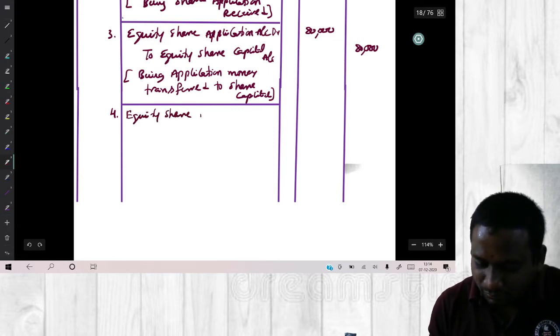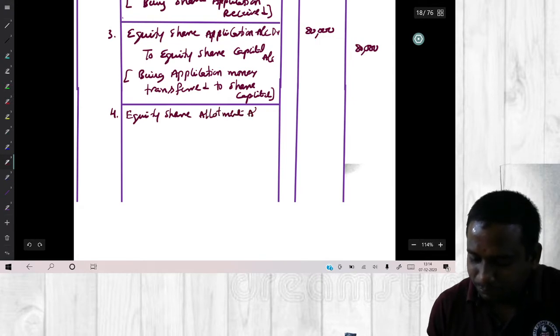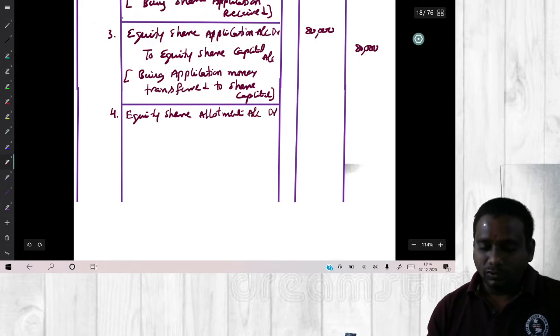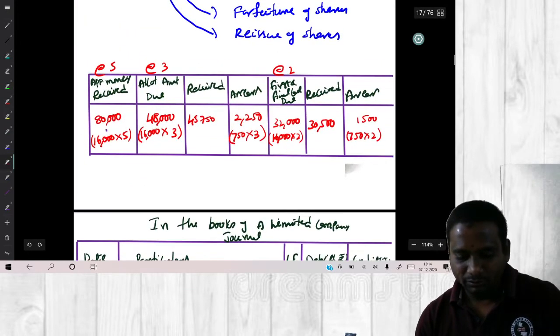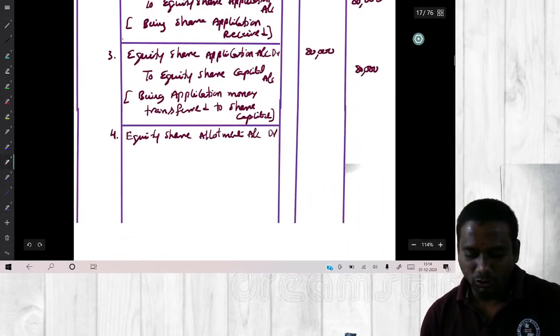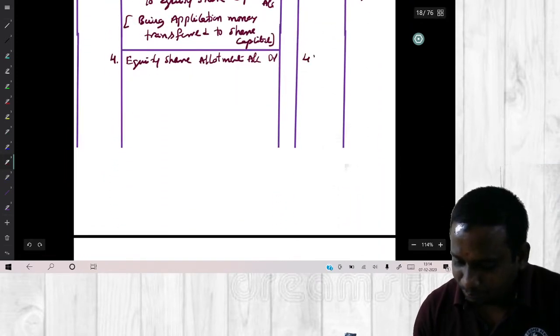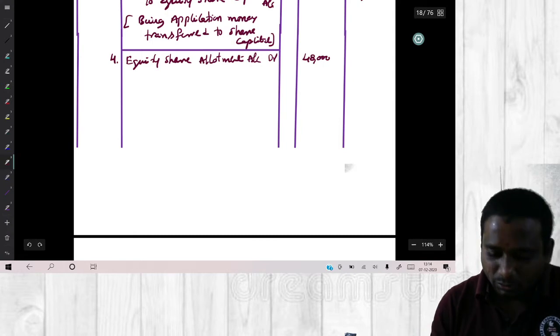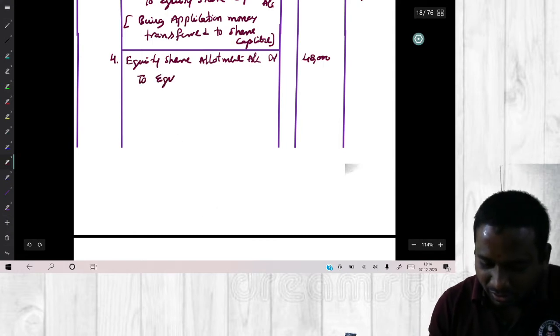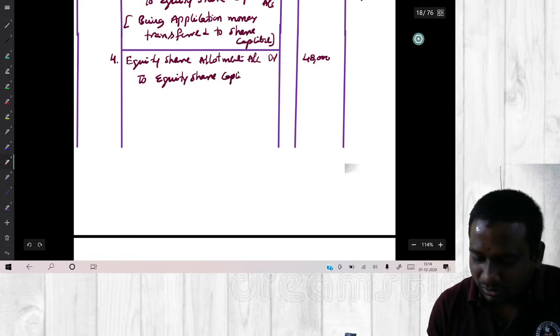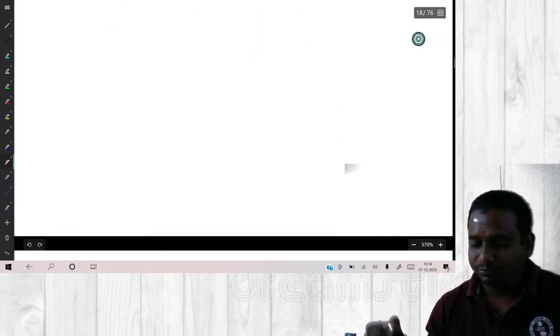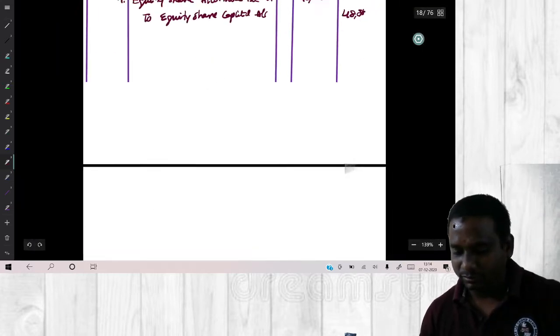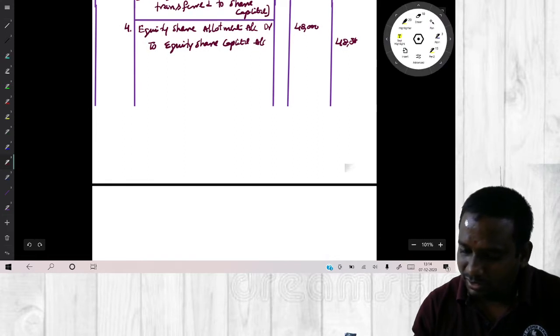Equity share allotment account debit. What is the amount due? Look at the statement. 48,000. You have to write the due amount. 48,000 to equity share capital account. To equity share capital account 48,000.